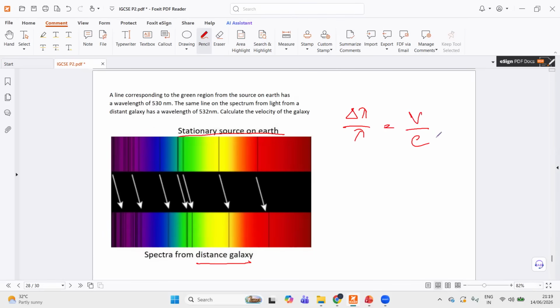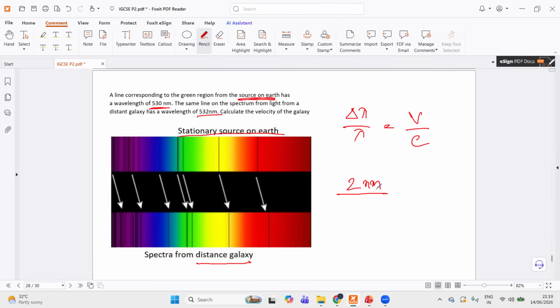And I hear a lot of times students are confused. Del lambda is obvious because a line corresponding to the green region from the source on Earth has a wavelength of 530 nanometers. Okay, this is the source on Earth. The same line on the spectrum from light from a distant galaxy has a wavelength of 532. So del lambda is obvious. It is 532 minus 530, that is 2 nanometers.